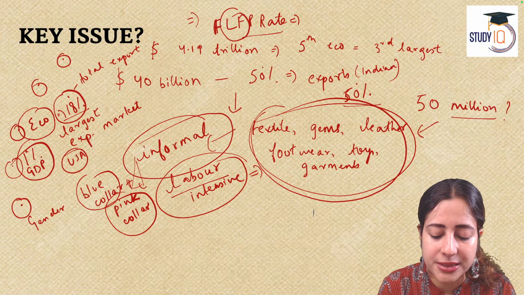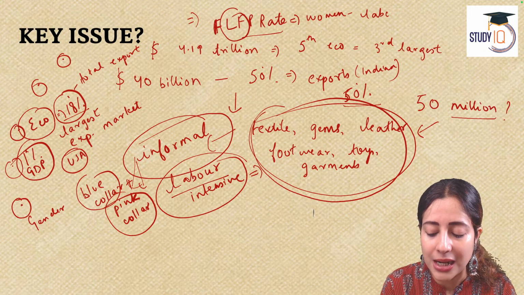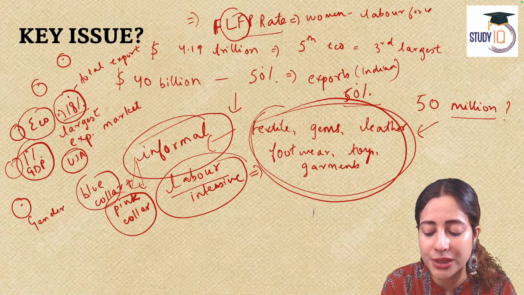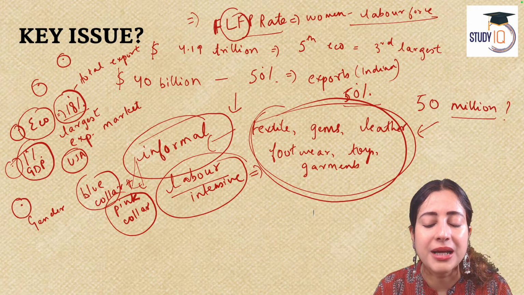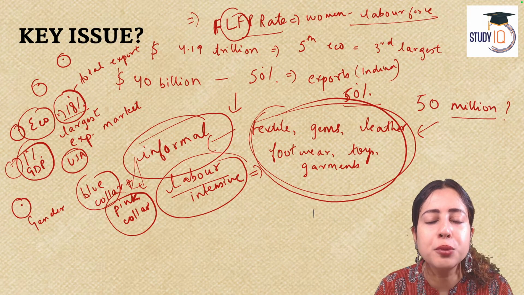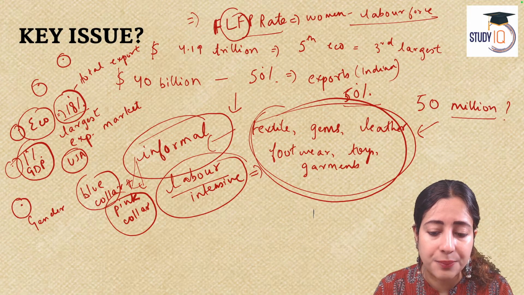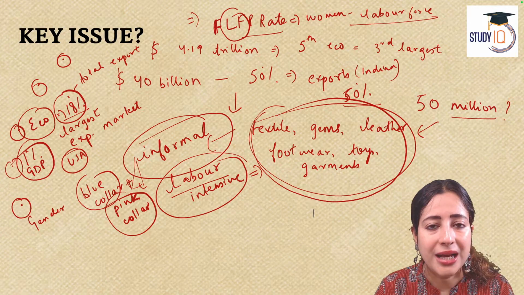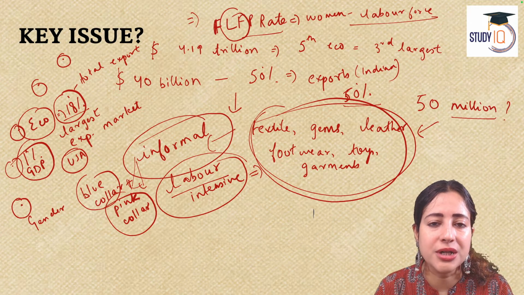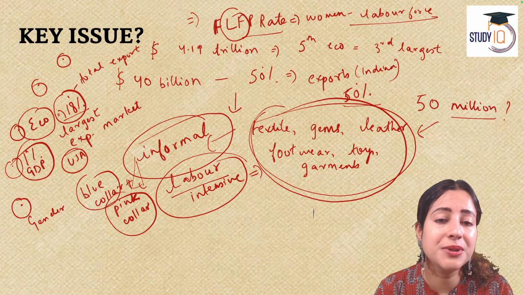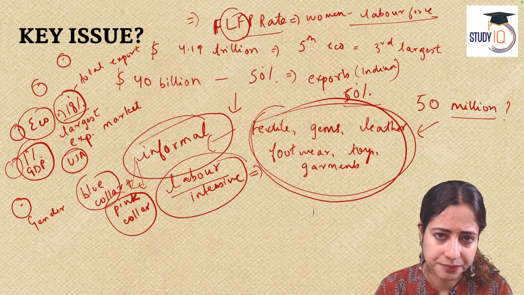Female labor force participation refers to the number of women participating in the labor force. How many women in our country are working and earning money? In India, as compared to the global average, we already have a very poor female labor participation rate. For example, as compared to the global, we have about 33% less women in the job market. Talking about countries like China, if China has 60% women in the labor force, India has barely 25%.